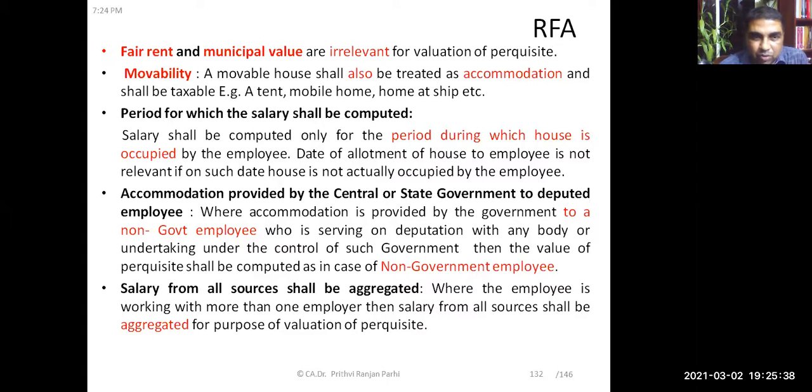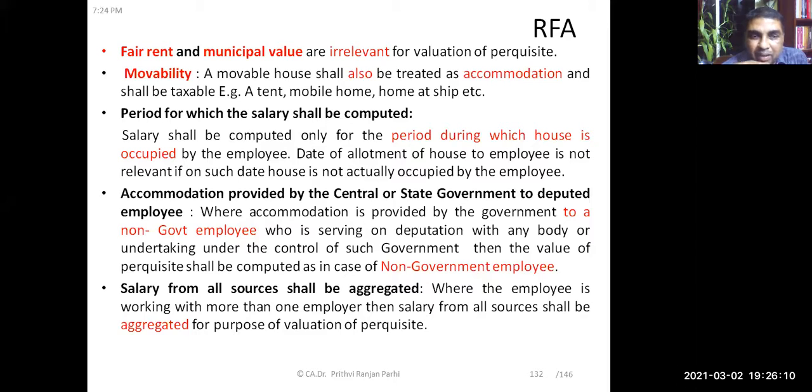Okay, consider accommodation provided by the central or state government to deputed employees. If accommodation is provided by the central government to a non-government employee who is serving on deputation, let us say a non-government employee who has gone to a government department and is working on deputation, that employee shall be treated as a non-government employee, and accordingly the value of the perquisite shall be arrived at.